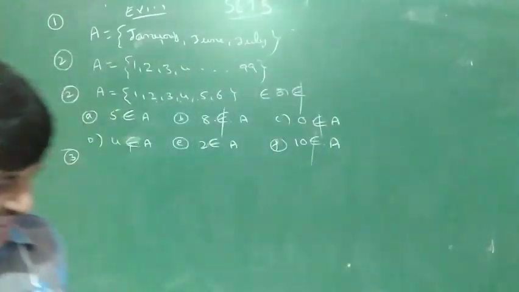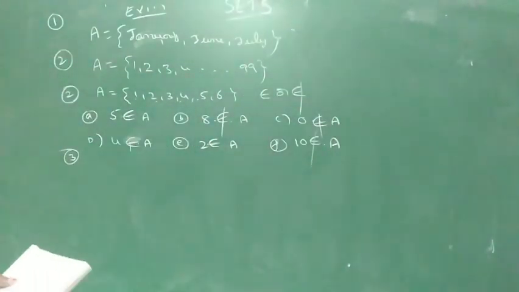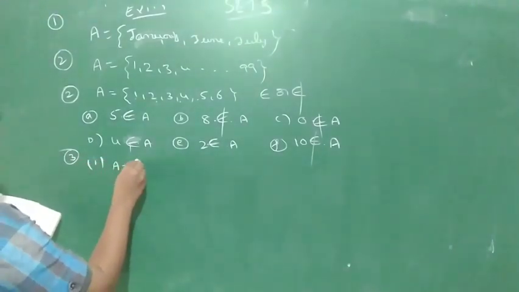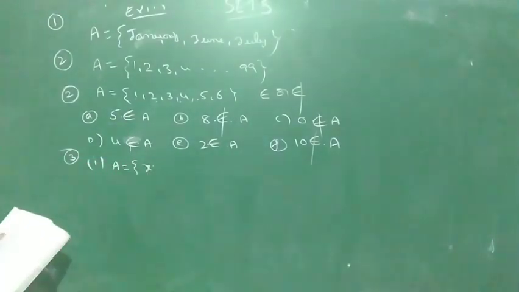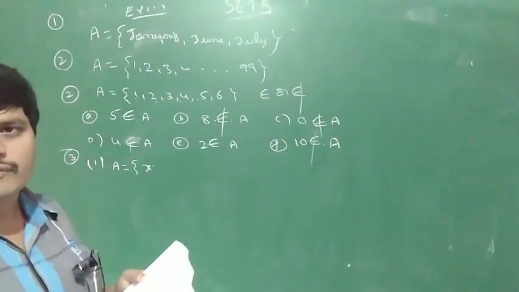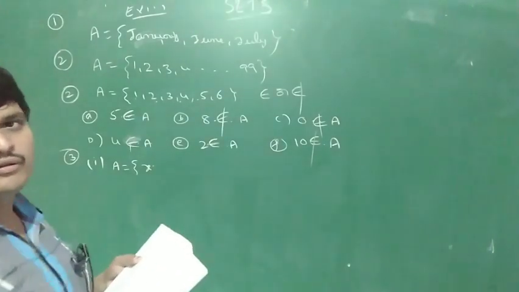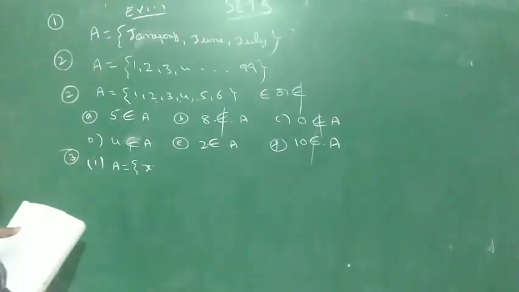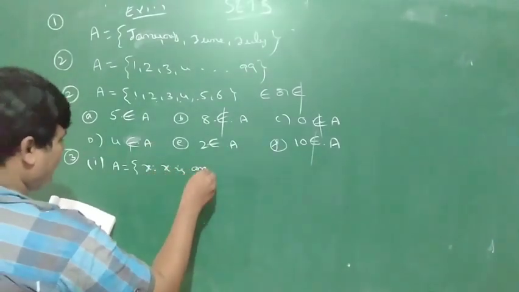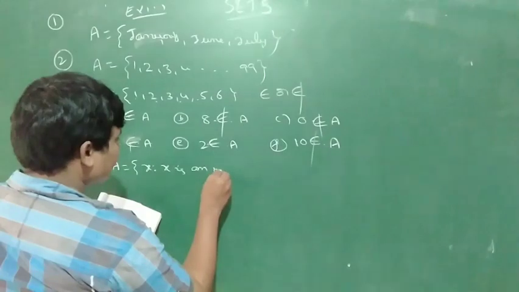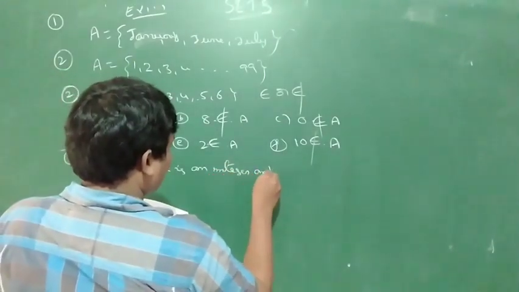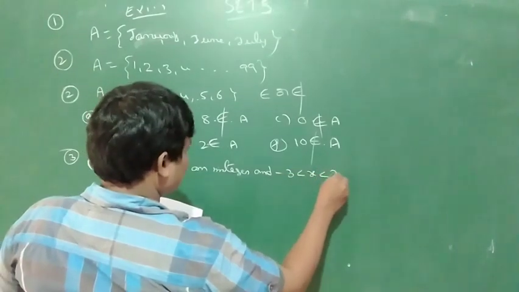Next, third problem. Write the following sets in roster form. First one: A is equal to {x such that x is an integer and minus 3 less than x less than 7}. Set builder form is given, convert it into roster form. If roster form is given, convert into set builder form.